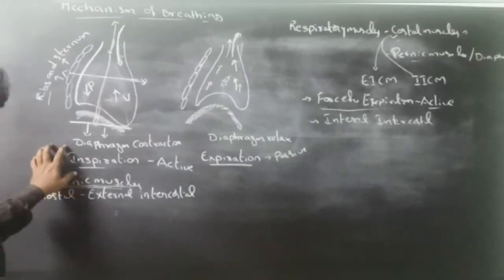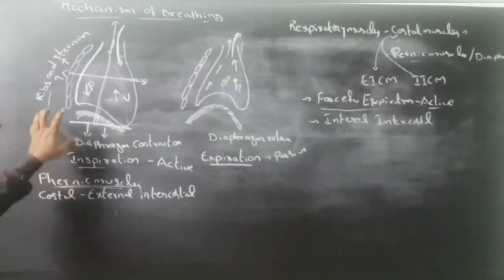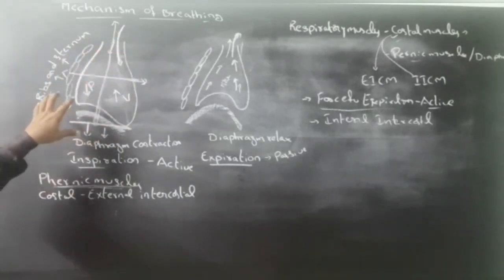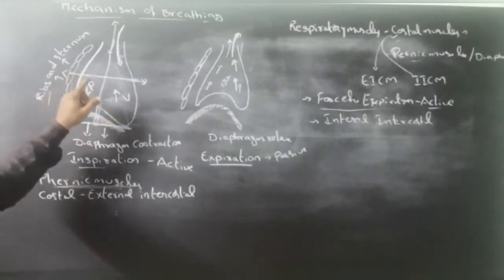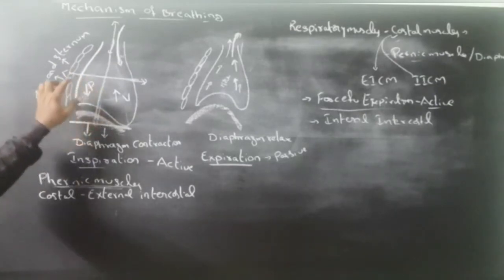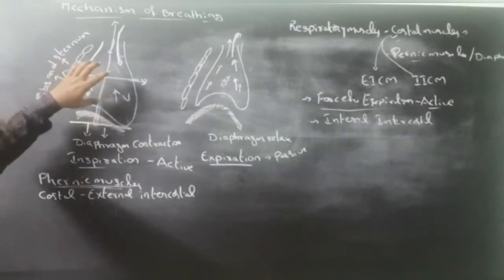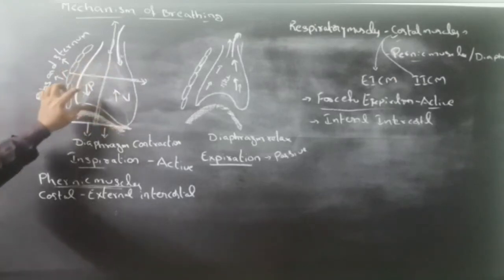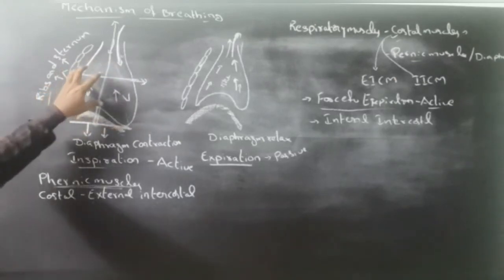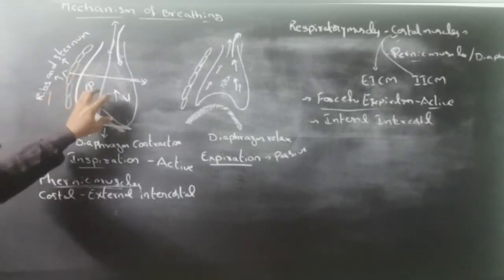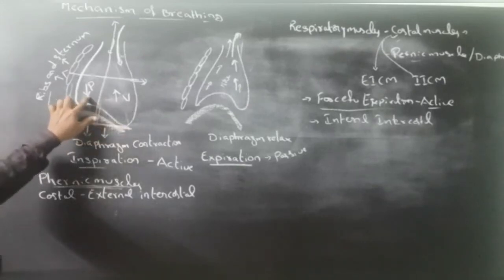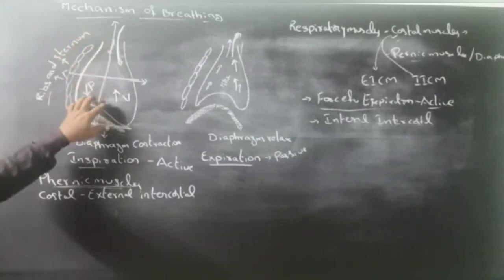During inspiration, the thoracic cavity increases. At the same time, the pulmonary volume increases, and the intrapulmonary pressure decreases. This causes air to enter into the lungs.